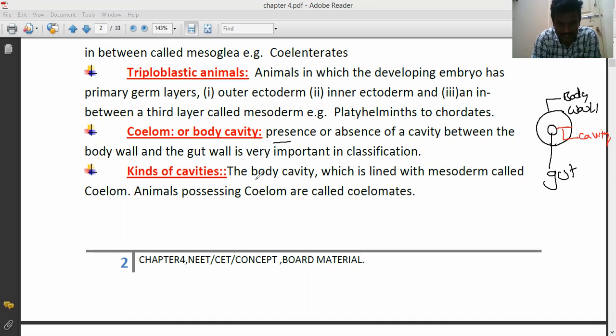See, kinds of cavity. The body cavity which is lined with a mesoderm is called coelom. So the cavity is also called coelom. This body cavity is lined with a mesoderm layer, like this way. So that is called coelom. Animals which are possessing coelom are called coelomates.